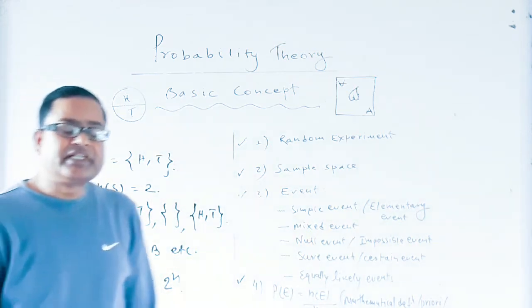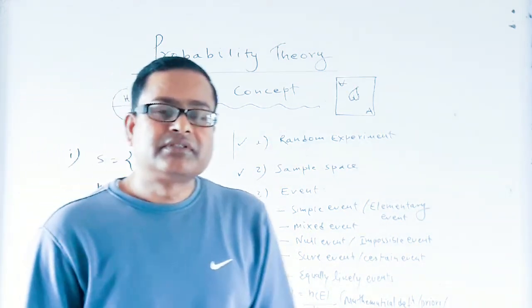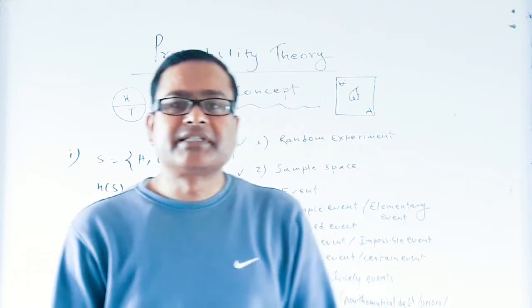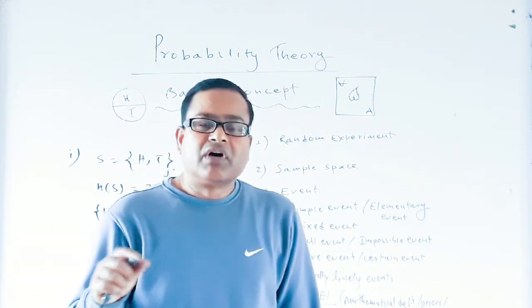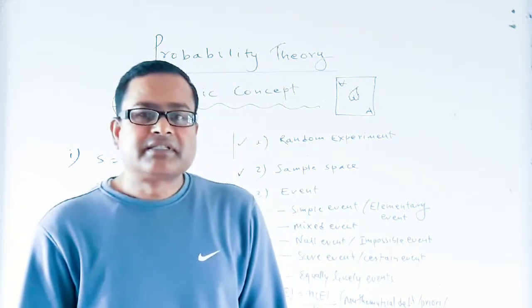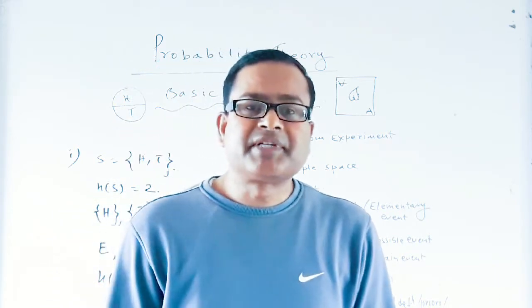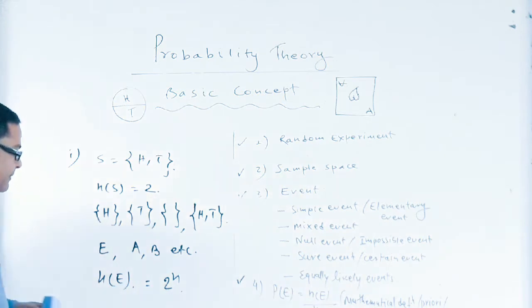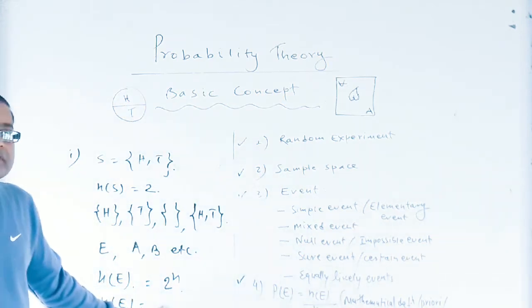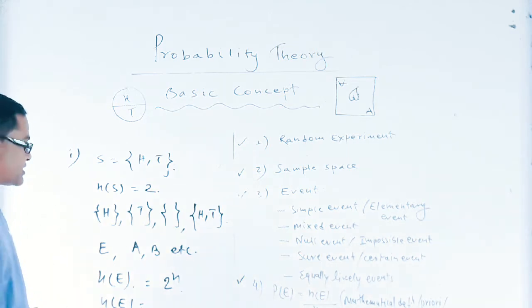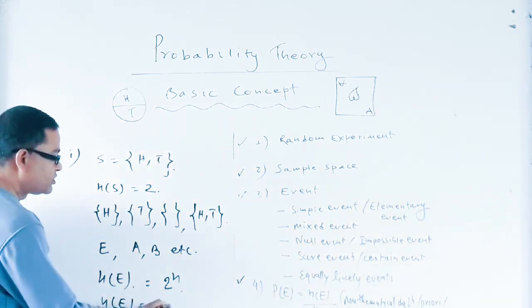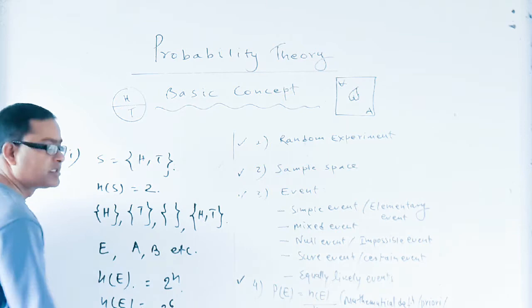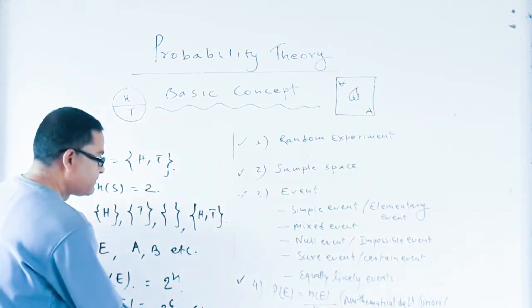Similarly, when a die is thrown, then the sample space is 1, 2, 3, 4, 5, 6, and the number of sample space is equal to 6, so the number of events will be equal to 2 power 6, that means 64.